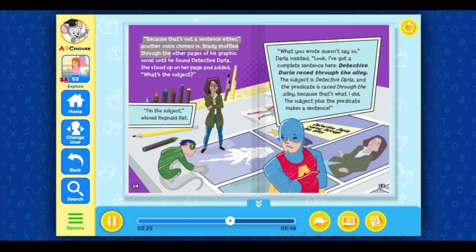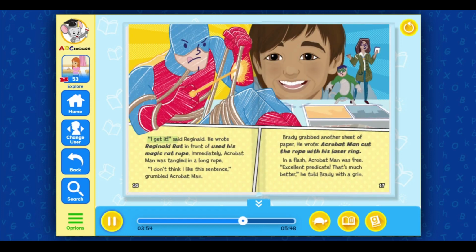Brady shuffled through the other pages of his graphic novel until he found Detective Darla. She stood up on her page and added, "What's the subject?" "I'm the subject," whined Reginald Rat. "What you wrote doesn't say so," Darla insisted. "Look, I've got a complete sentence here. Detective Darla raced through the alley. The subject is Detective Darla, and the predicate is raced through the alley, because that's what I did. The subject plus the predicate makes a sentence." "I get it," said Reginald.